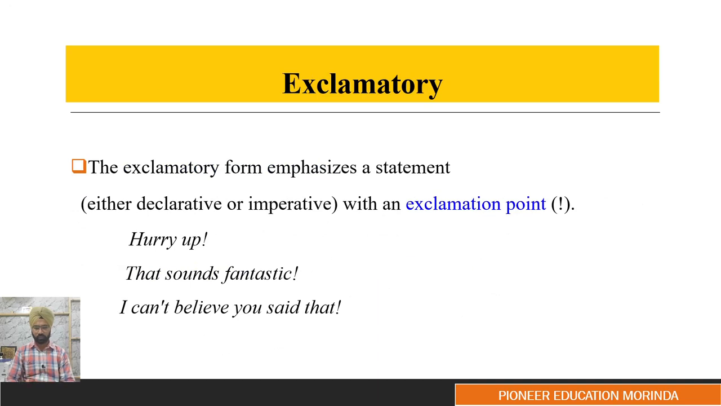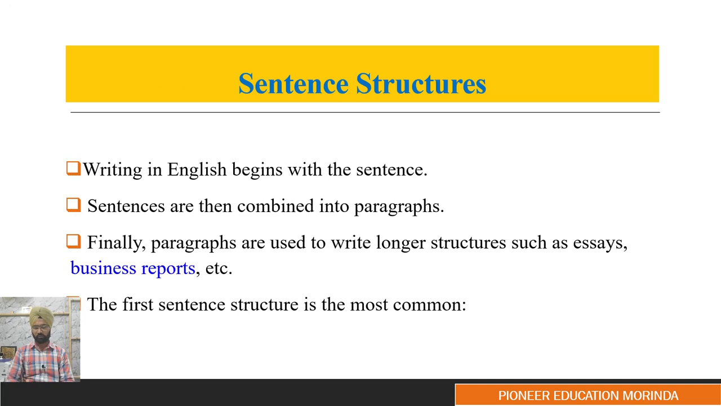So the next form is exclamatory. Exclamatory form emphasizes a statement. For example, hurry up. That sounds fantastic. I cannot believe you said that. So these are sentences that have sudden emotions, and they end with an exclamation point. So these are the four basic types of sentences.